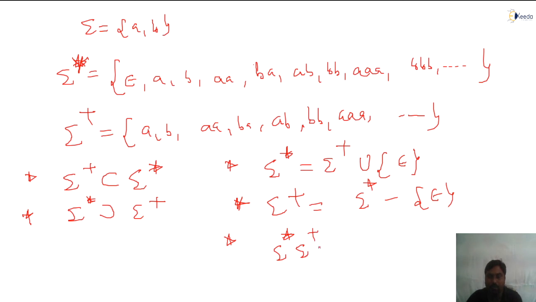Another point, all of you: if I make sigma star concatenation with sigma plus, or sigma plus concatenation with sigma star, that is giving what? Sigma star only. This you have to understand. This is a very important point, all of you. Sigma star concatenated with sigma plus, or sigma plus concatenated with sigma star, is giving sigma star only. How? See, epsilon is included, right? Epsilon with that, all will be obtained, correct.